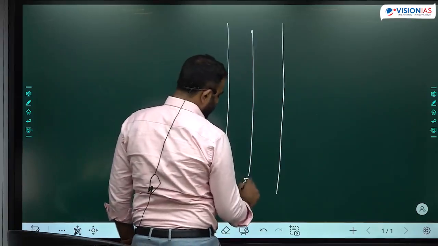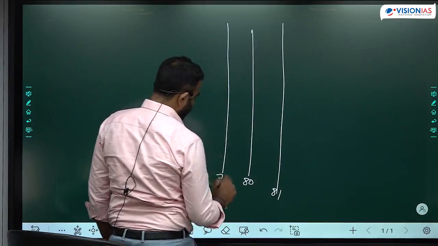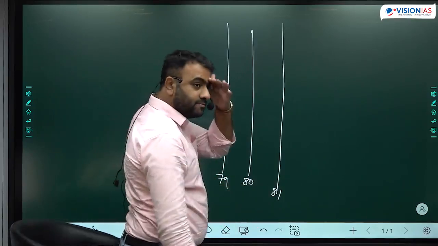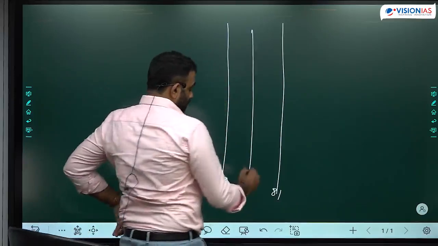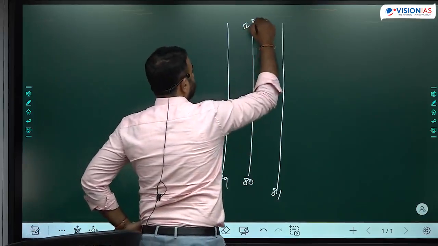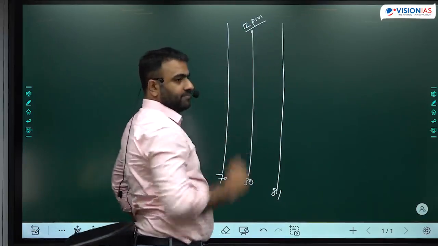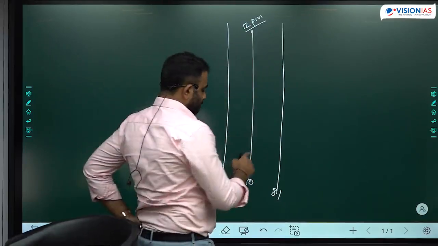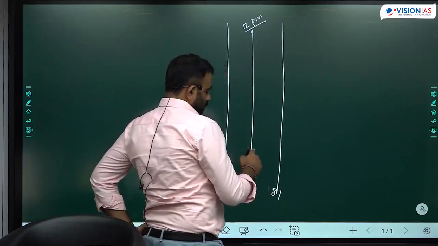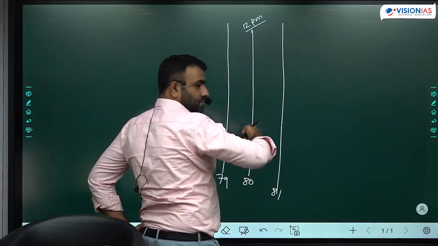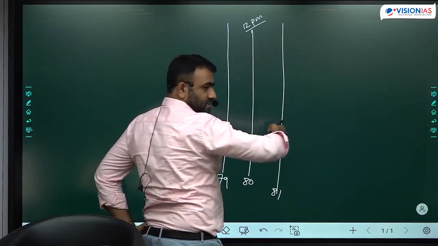Let's say this is 80 degree, this is 81 degree, this is 79 degree. ठीक है? Here the time is 12 p.m. right now.